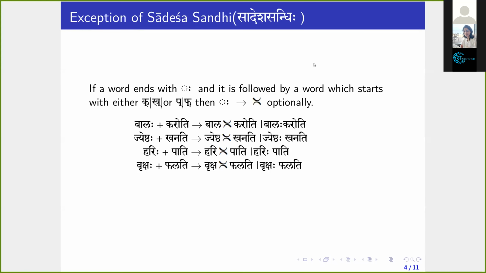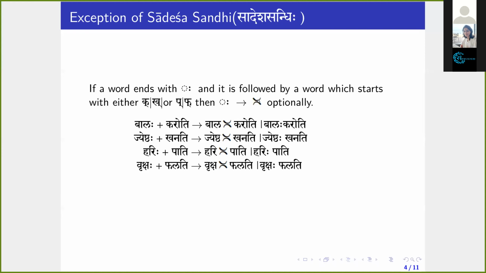Okay. So that's Jihvamuliya, right? Yes, and the sign is Upadhmaniya. So two things are there. Visarga followed by either ka or kha, then visarga is designated as Jihvamuliya. We represent Jihvamuliya and Upadhmaniya by using this sign only.